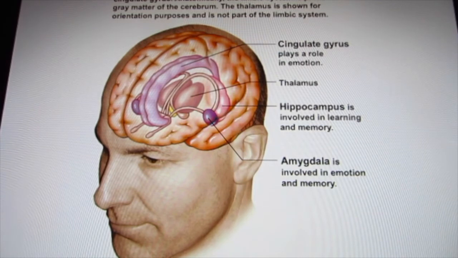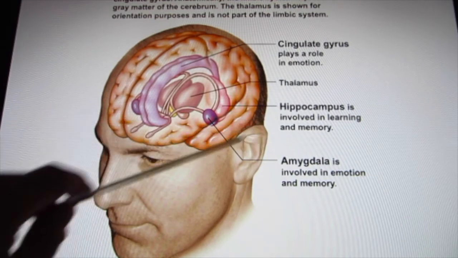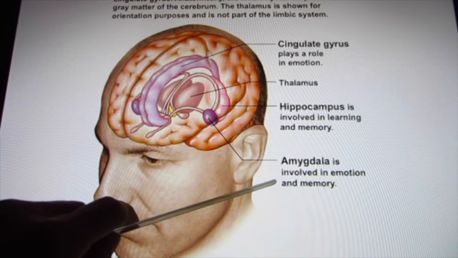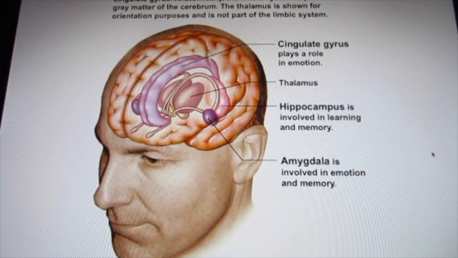The next brain area we're going to talk about is the limbic system. It's not one area. It's several brain areas, including the hippocampus. That's the brain area associated with memory. Amygdala, that's the brain area associated with emotion, especially negative emotion-related memory. So the limbic system, its main function is emotion and memory.